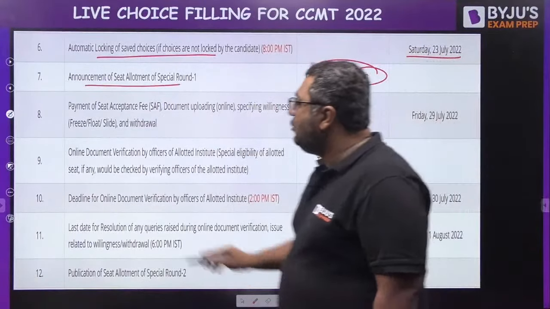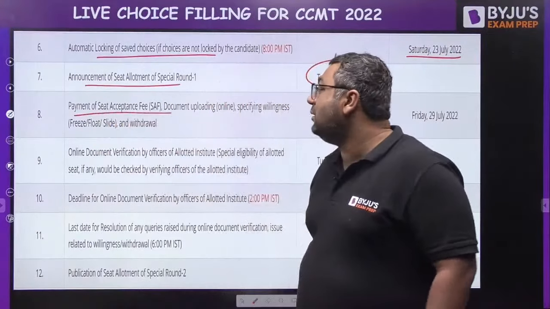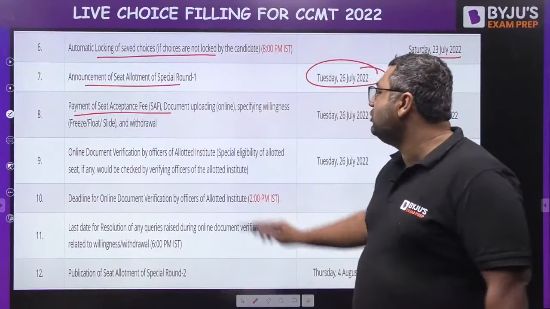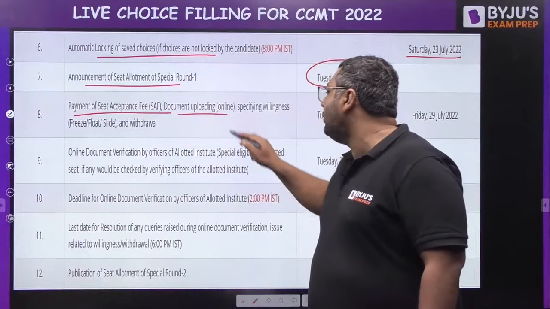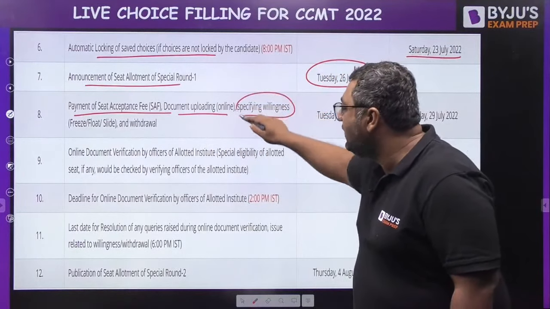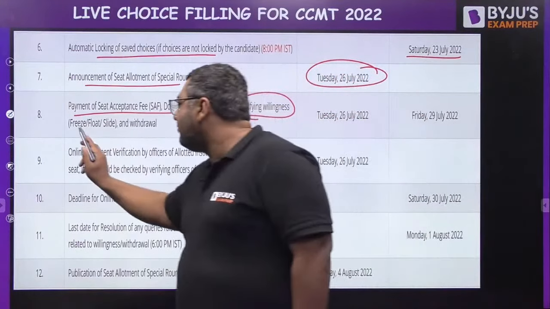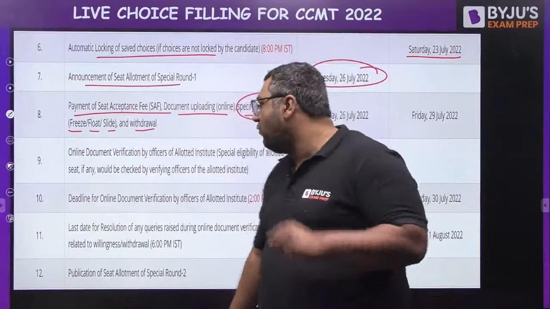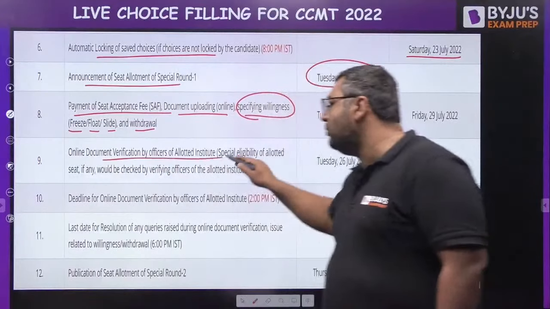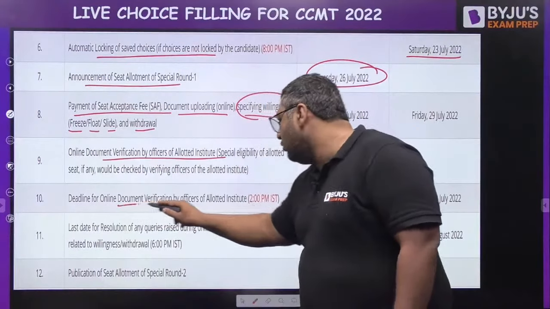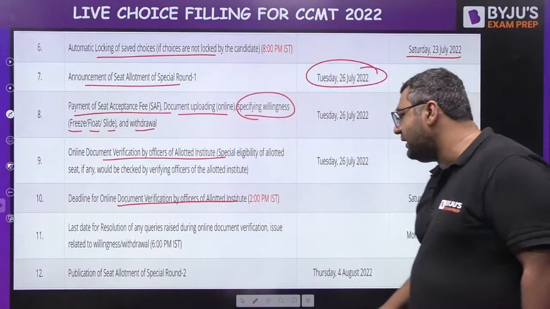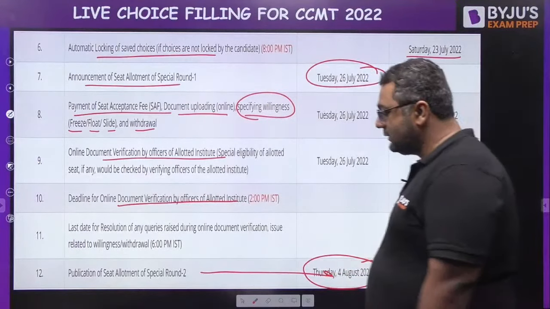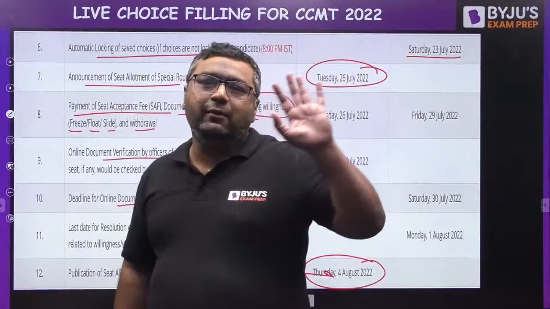Then once again you need to pay the seat acceptance fees. This time you are going to give the seat acceptance fees and upload documents, and you will specify the willingness. Once again you will have the option of freeze, float, slide and withdrawal. And this will go in a similar way. Once again documents will be verified, then you will go for the final resolution of queries. Then seat allotment of the second round will be on 4th August. So this process goes till mid of August.